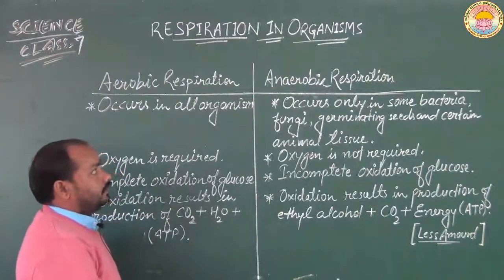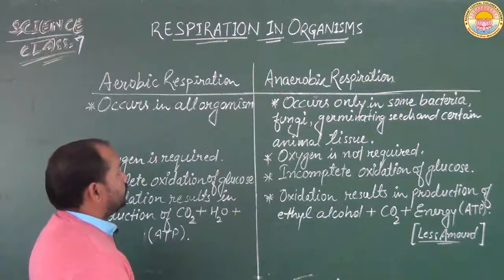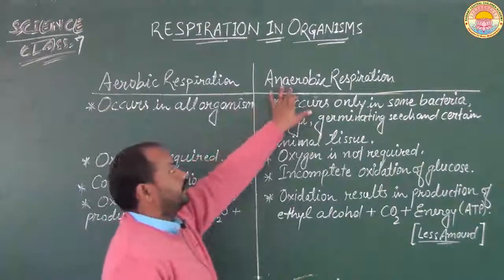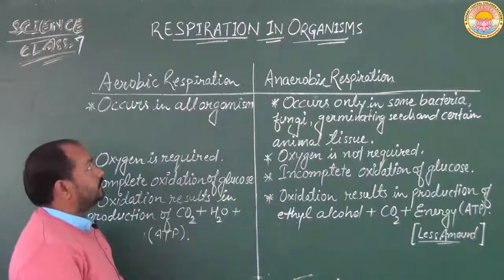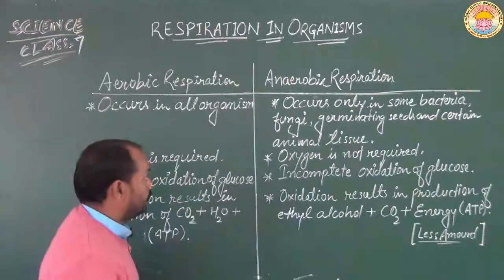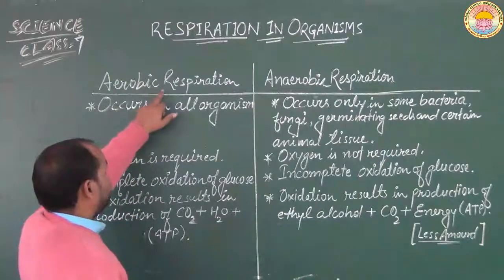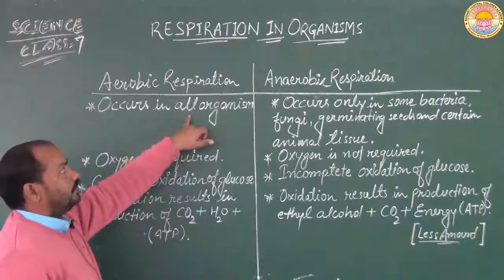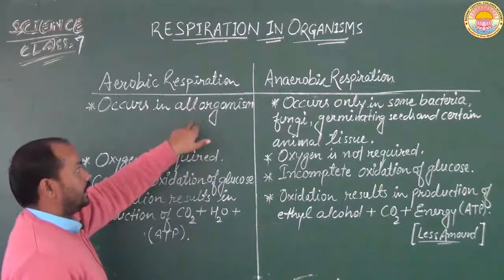As you can see on your screen, here is a table in which the major differences between aerobic respiration and anaerobic respiration are displayed. So let us understand the basic differences. As we discussed in the first revision video, aerobic respiration generally occurs in all organisms, or we can say in higher organisms or higher animals.